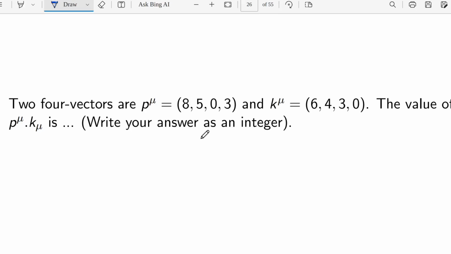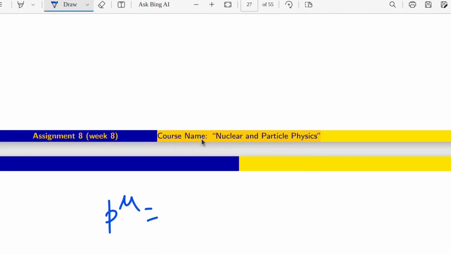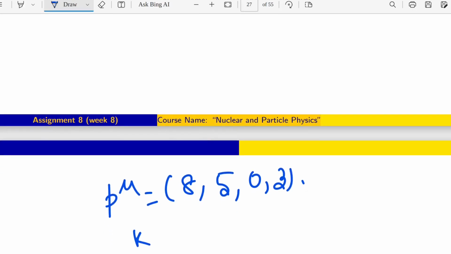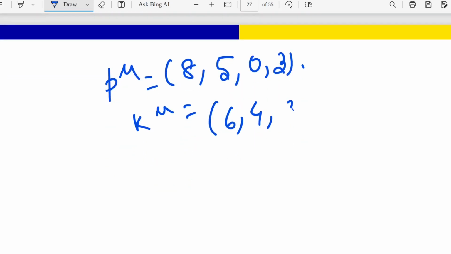They have already mentioned to write your answer as an integer, meaning if the answer comes as a decimal, you have to cut the decimal part and write it in integer form. But okay, fine. So what is given here, we have to write now P mu, 8, 5, 0, 3, and what is K mu? K mu is 6, 4, 3, 0, and they are asking for P mu dot K mu.